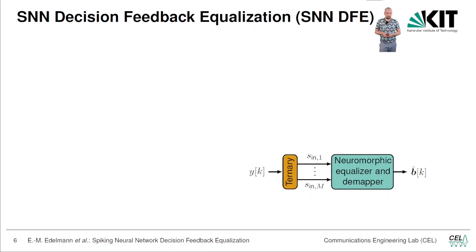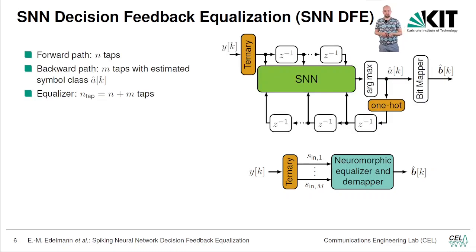So how does our setup look now? As just said, we have Y_k, which is our received symbol after the frequency selective channel and the AWGN channel, and then we apply the ternary encoding, and then we put these signals into the neuromorphic equalizer and demapper to estimate the transmit bit sequence. So we now propose to use a decision feedback equalization structure. As you may know, a decision feedback equalizer decides for a transmit symbol and then feeds back its decision. So that's why it's a decision feedback structure.